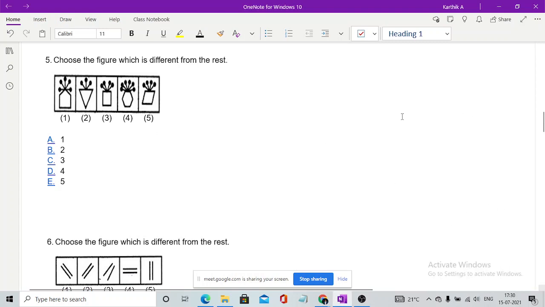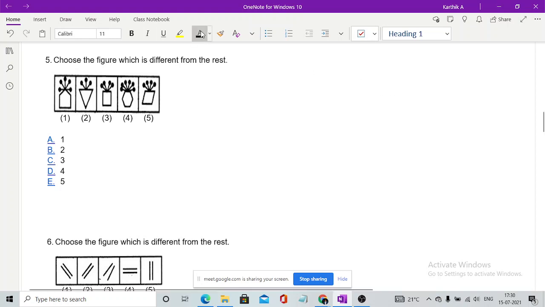Great. We'll be moving to question number 5. This is a different kind of thing. This is a very rare kind of question which could be asked, but I felt that you guys should know, you should have some idea about it. The question is, choose the figure which is different from the rest. You will be having 5 diagrams, or sometimes 4 or 3. You have to find the odd one out of those things.